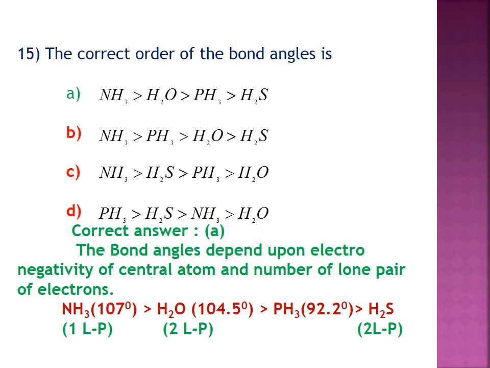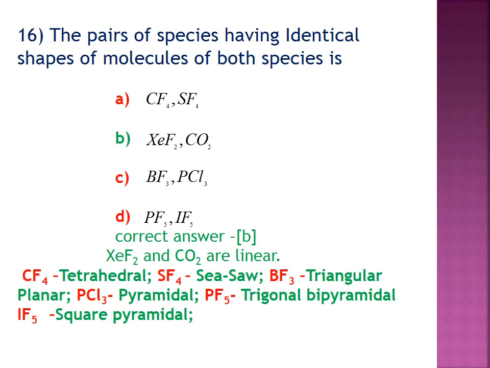For ammonia, the bond angle is 107 degrees, with only one lone pair of electrons. For H2O, the bond angle is 104.5 degrees with two lone pairs of electrons. For BF3, the bond angle is 120 degrees, and for H2S, there are two lone pairs of electrons. Therefore, the correct order of the bond angle is option A: ammonia is greater than water, greater than BF3, greater than H2S.